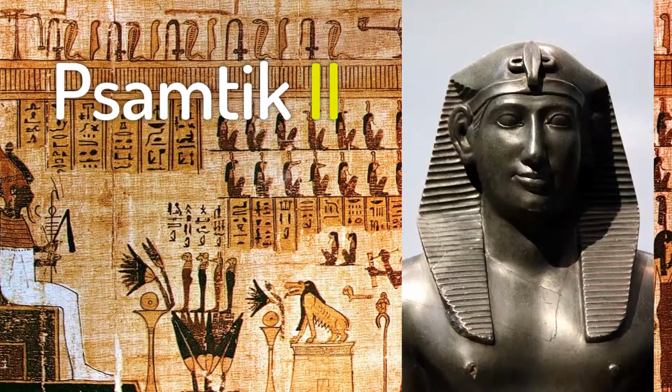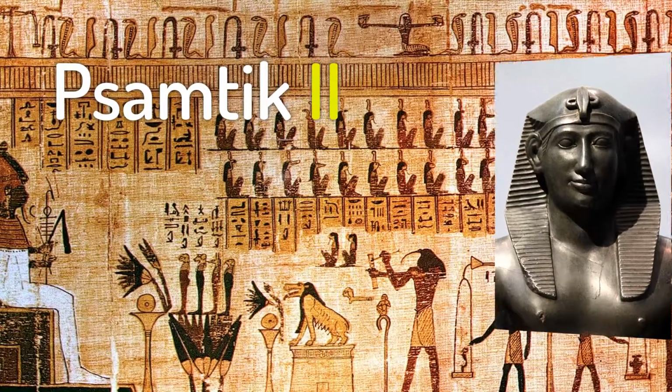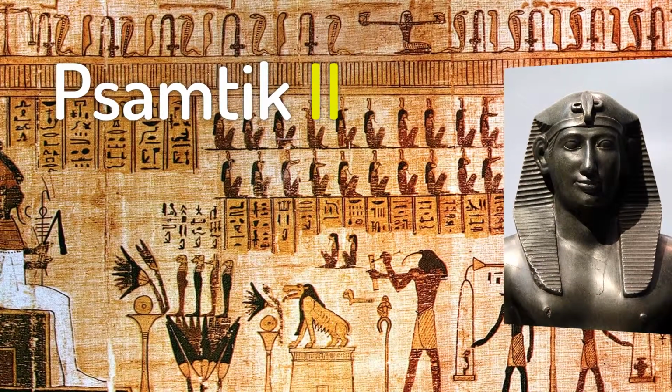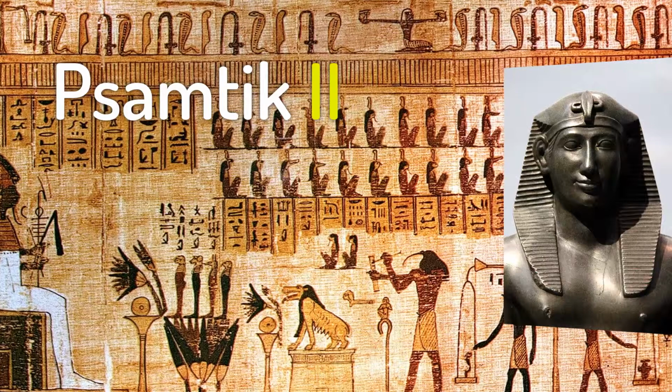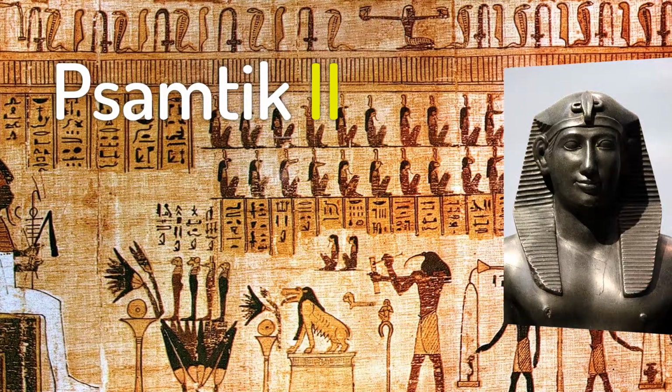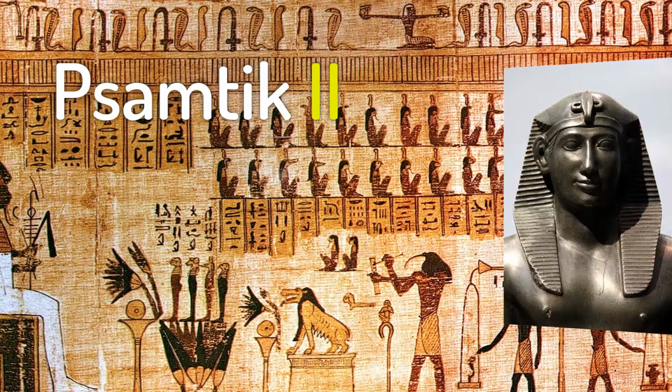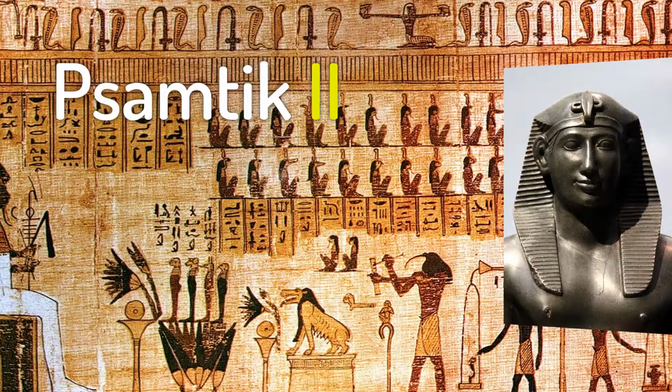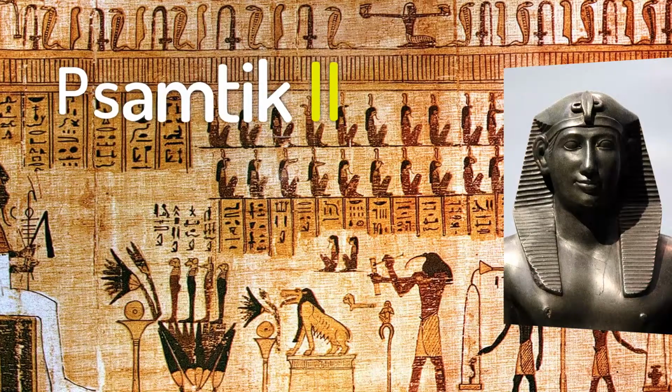Psamtik II and the later leaders of the 26th dynasty sought to return Egypt to its former glory. They re-established many of the old traditions, including building great monuments to the pharaohs and the gods. They also fought off invasions from a new foreign threat, the Babylonians.